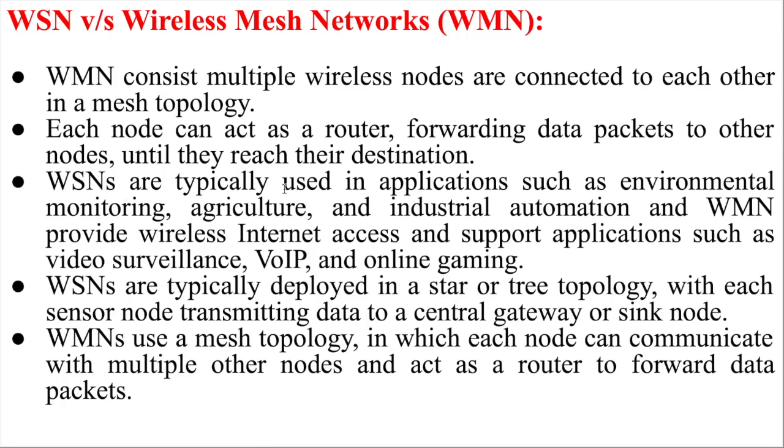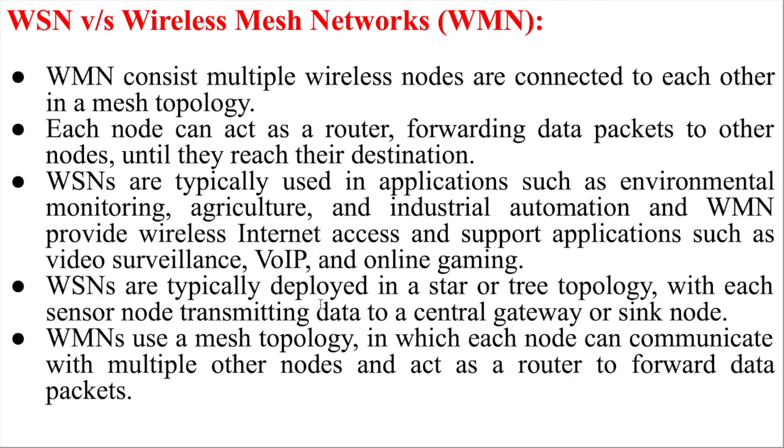So wireless sensor network, as we have already seen, has applications such as environment monitoring, agriculture, and industry automation. But wireless mesh network provides wireless internet access and supports applications such as video surveillance, voice over IP, and online gaming. All these are examples of the wireless mesh network, because devices are connected with each other using the mesh topology.